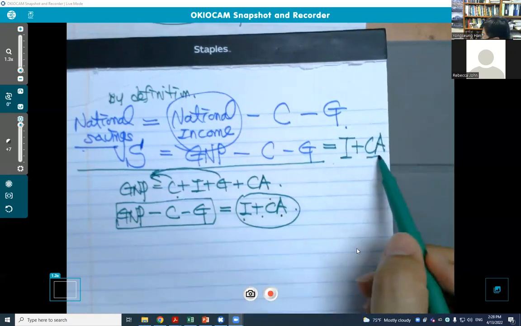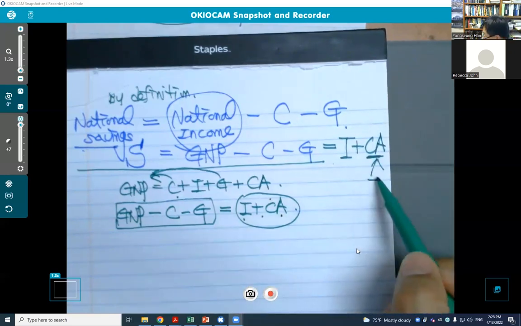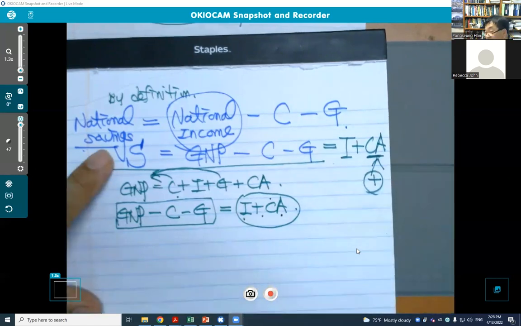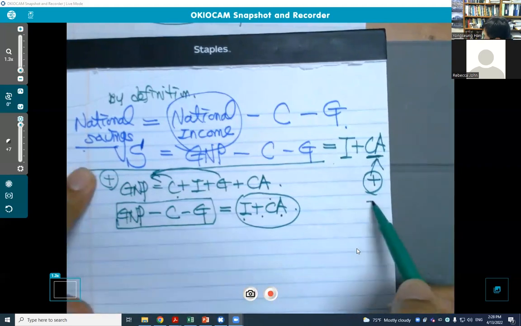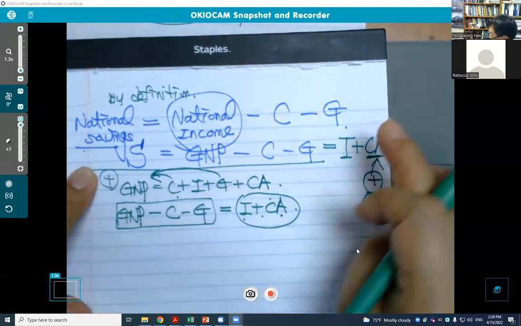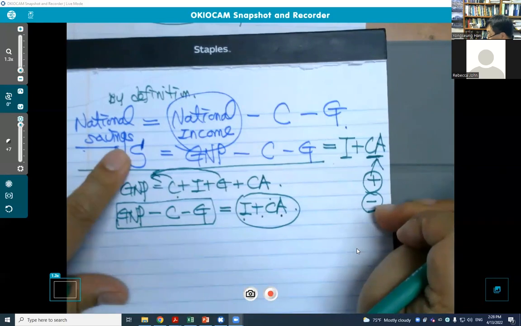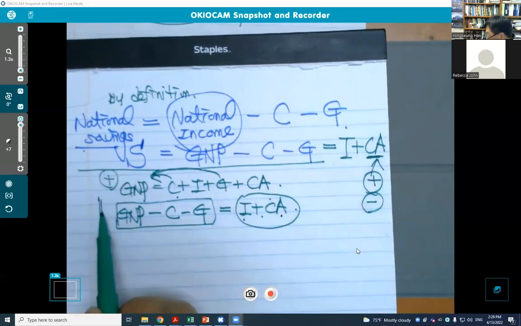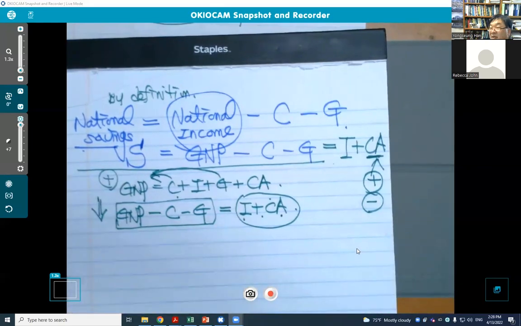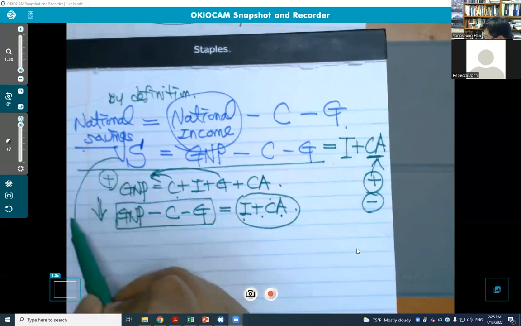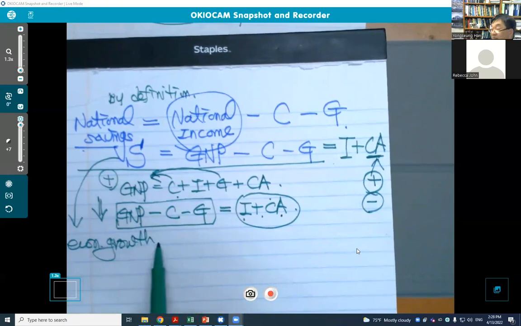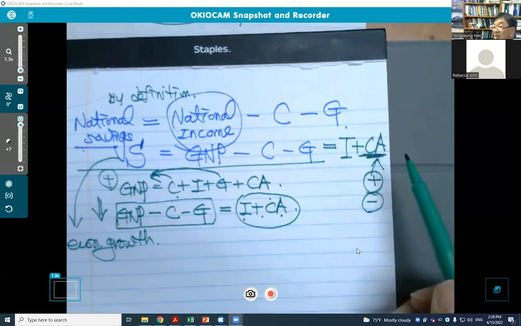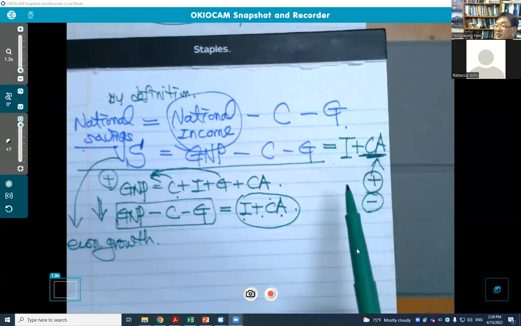So now think about it. If we have a trade surplus, this is positive. Then what happens to national savings? National savings increases. If we have a trade deficit, this is negative. Then national savings decreases. We know that savings are very, very important to economic growth. So that's why the current account is very, very important in our economy.